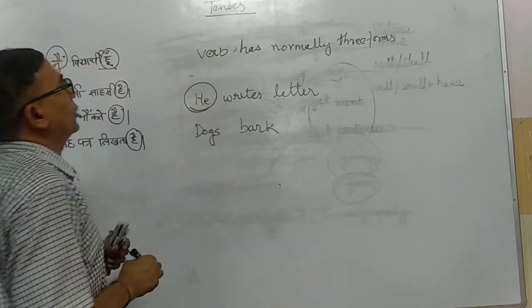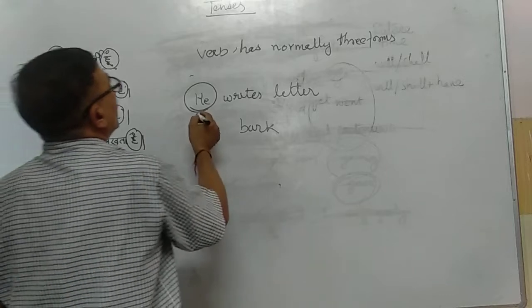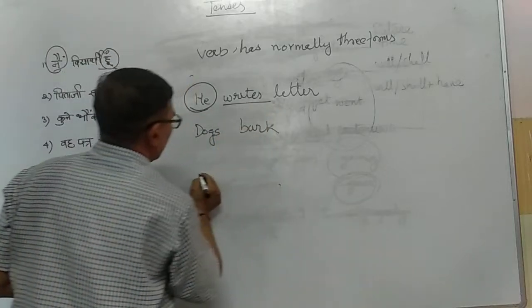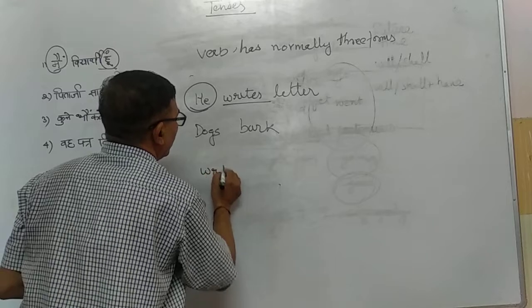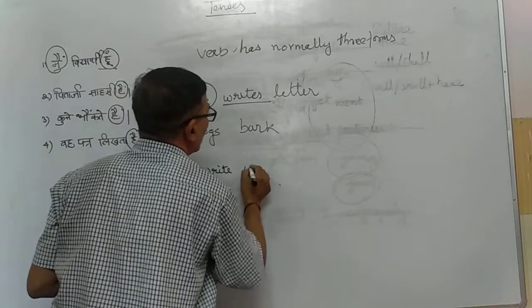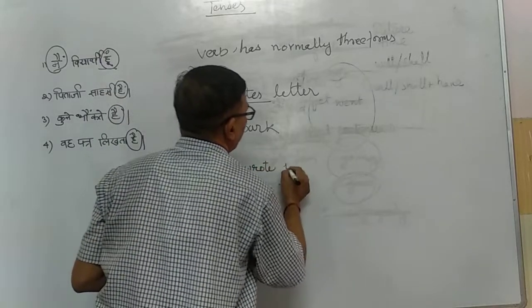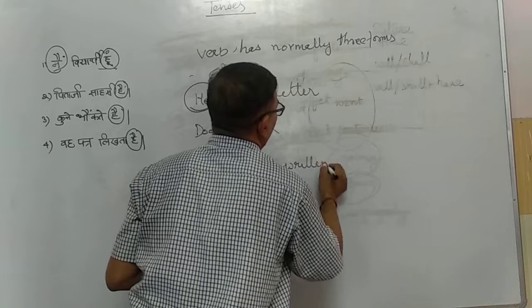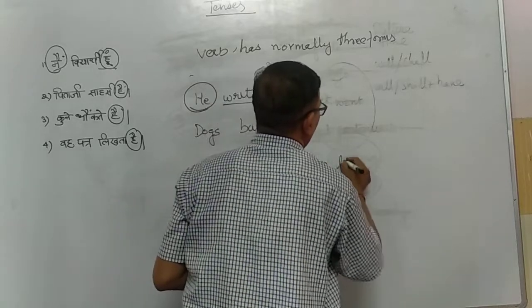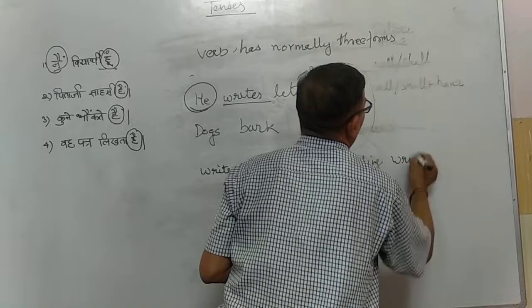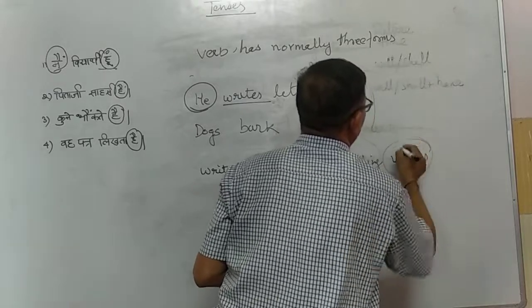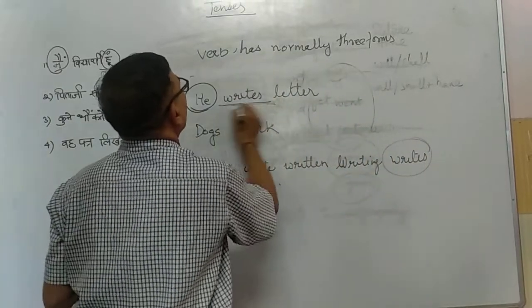Is it singular or plural? He is singular, so it takes the singular form writes. If I write all the forms of the verb: write, wrote, written, writing, and writes. So I have used the singular form here.